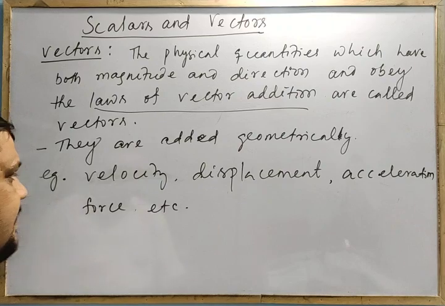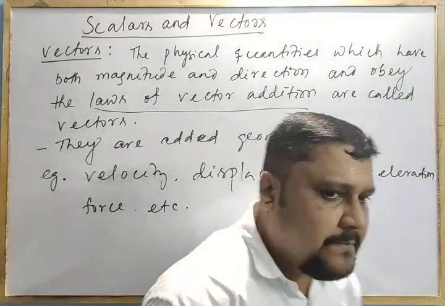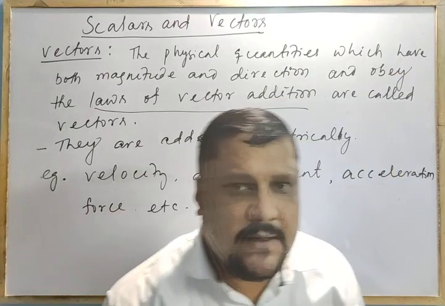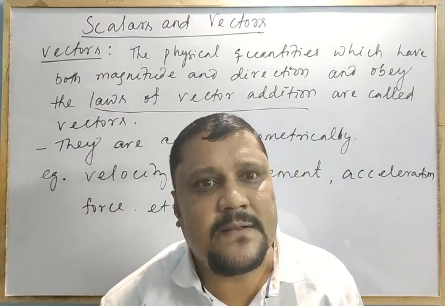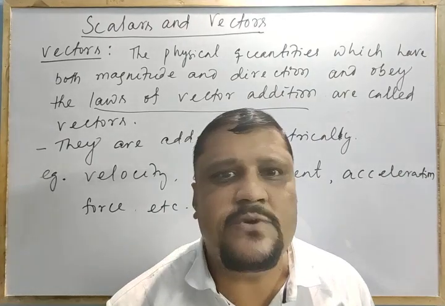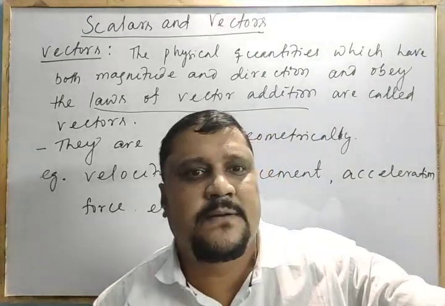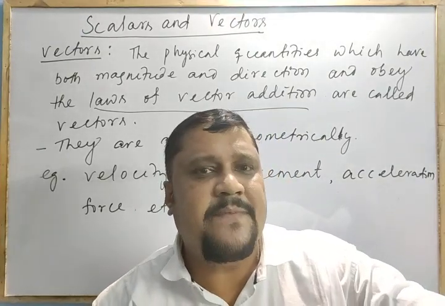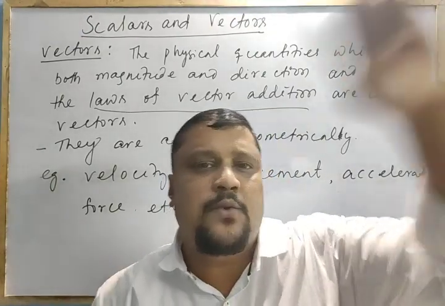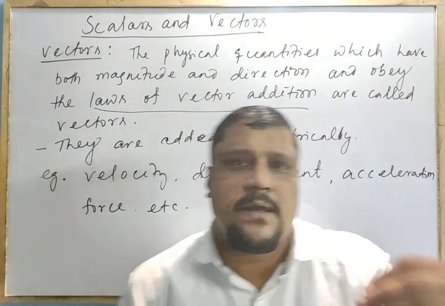And remember one thing, I told that electric current is a scalar quantity. You can ask me, does electric current have direction? Yes, electric current has direction. It has magnitude. 5 ampere current flows from the switch. When I switch on, 5 ampere current flows from there to the fan, and the fan is working.